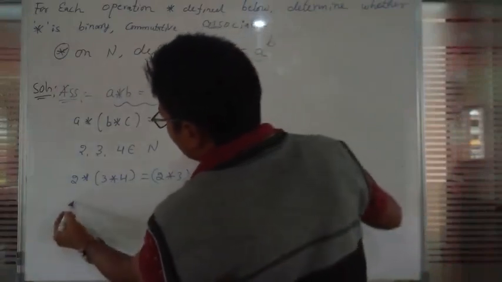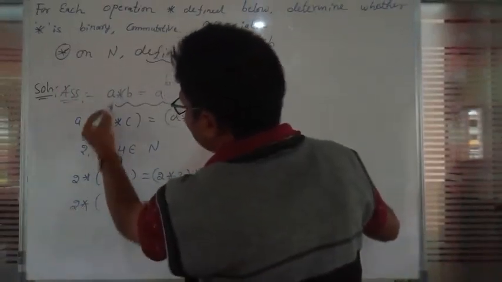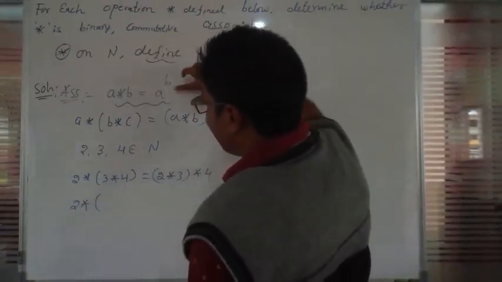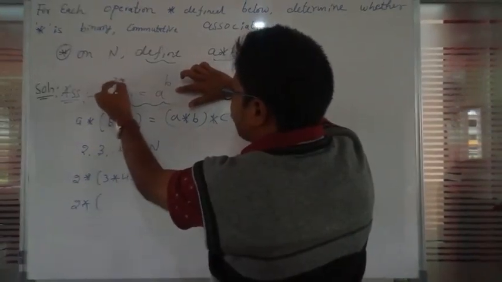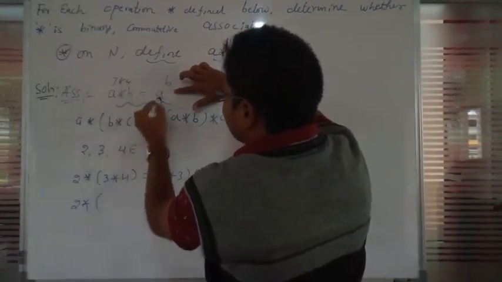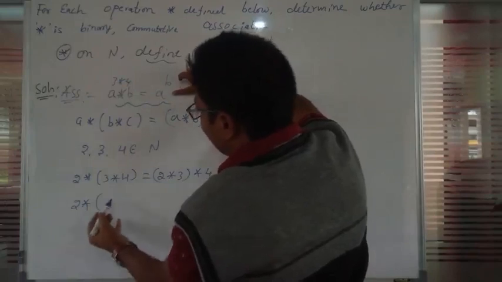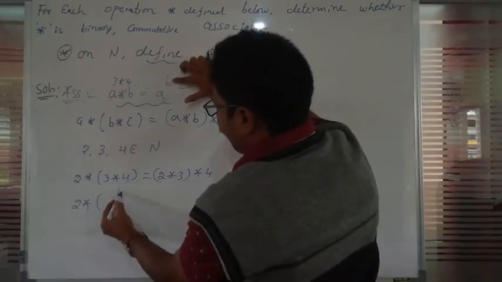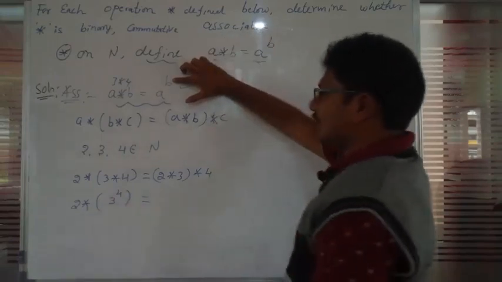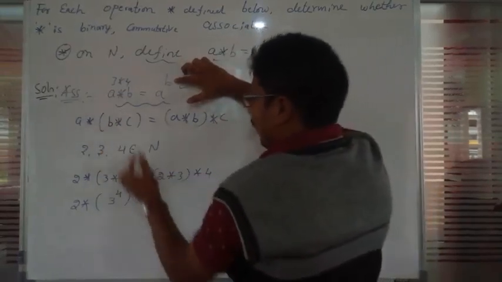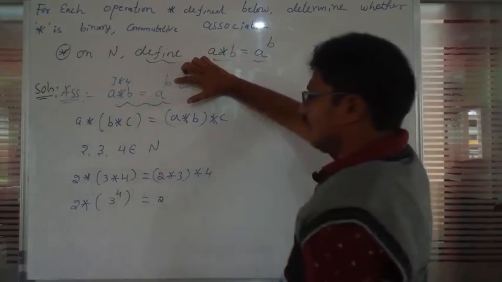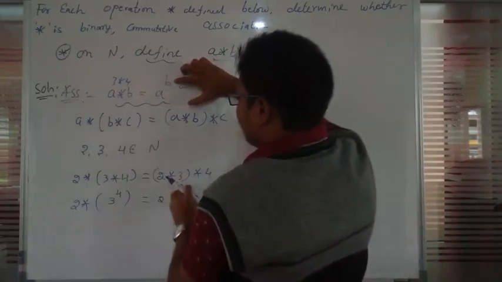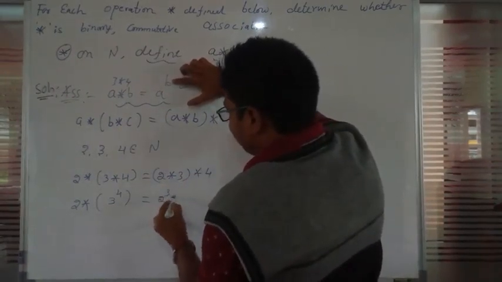We keep 2 star, where 3 star 4 is taken as a and b: in the placement of a we keep 3, in the placement of b we keep 4. Next, 2 star 3: in the placement of a we keep 2, in the placement of b we keep 3.